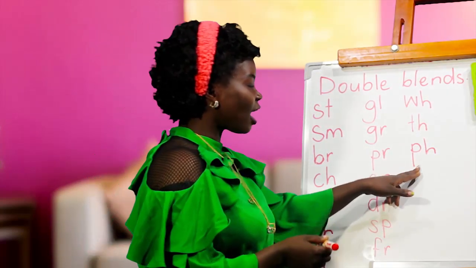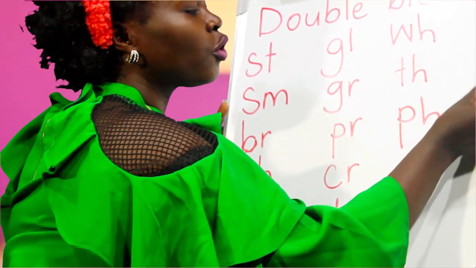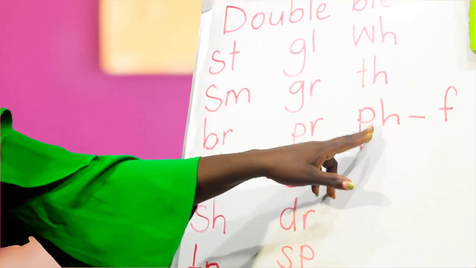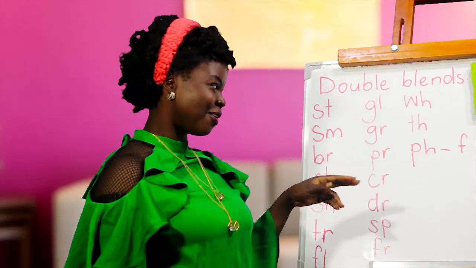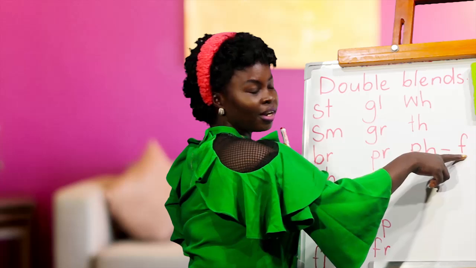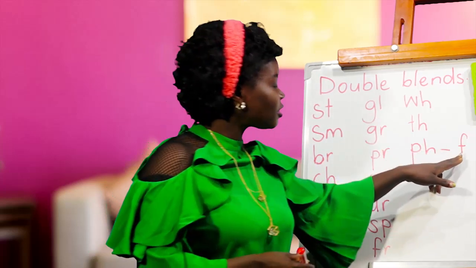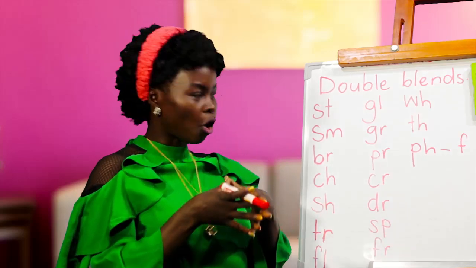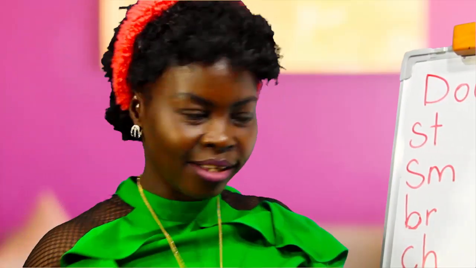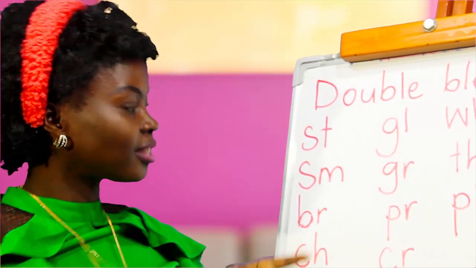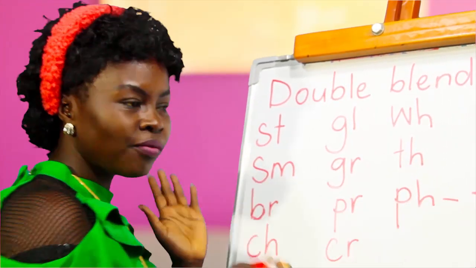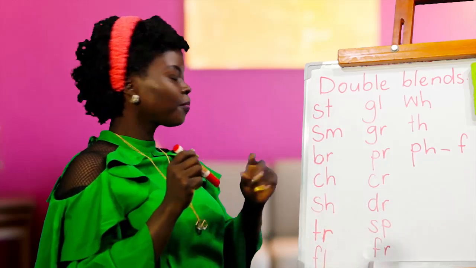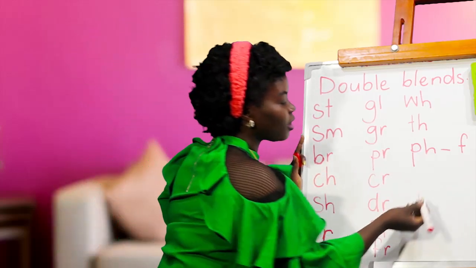Okay. Now this sound will take the sound of s. Okay? If you say this, don't say no. It will take the sound of letter S. So we are going to say s for this sound, okay? As in the word phone, the word physical, the word physics, and so on. Okay? So whenever you see this, you say it, even in the word elephant. Okay? Elephant. Very good. Well done.